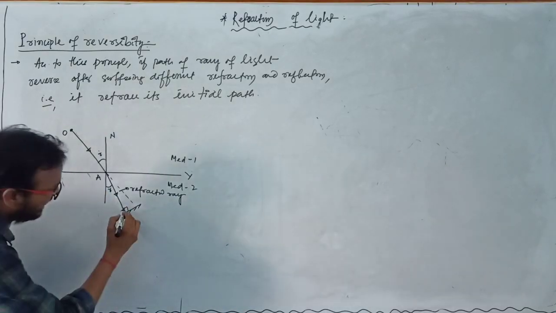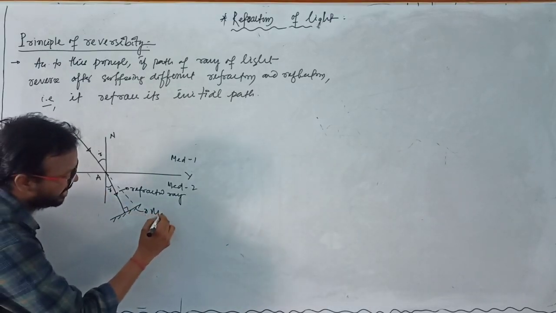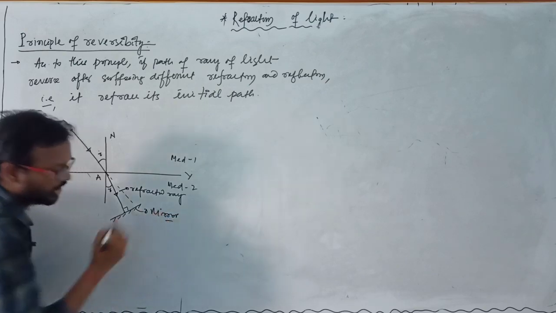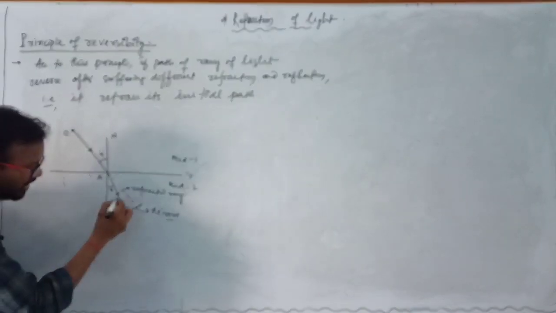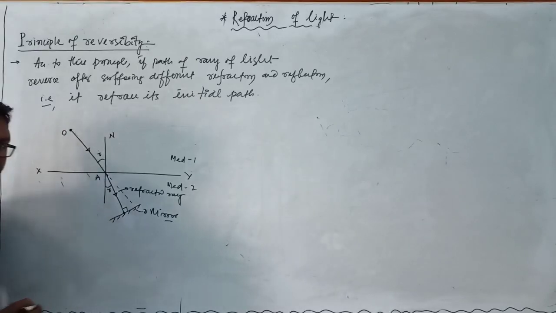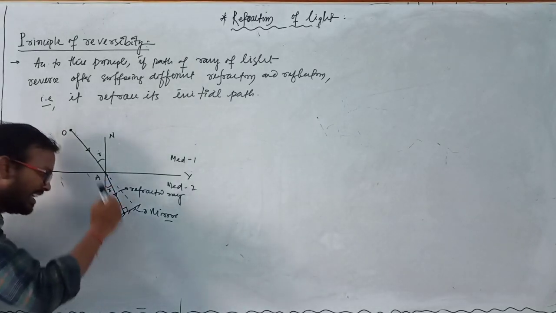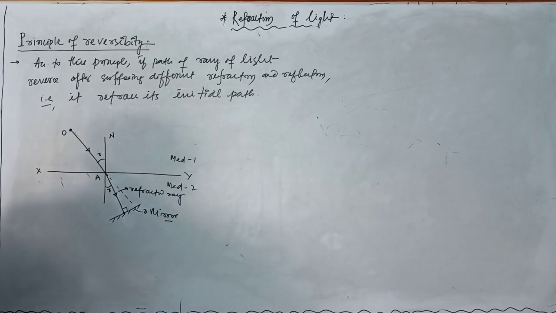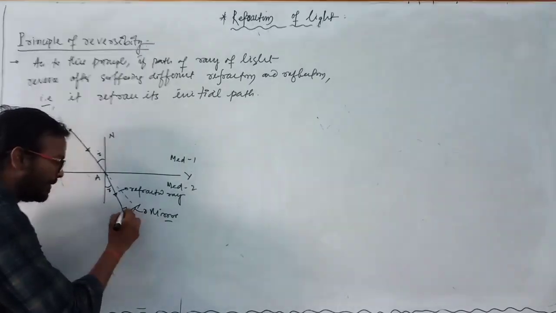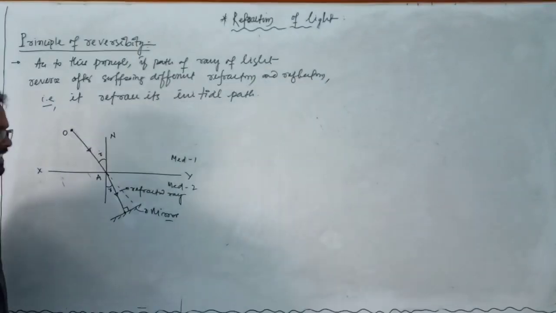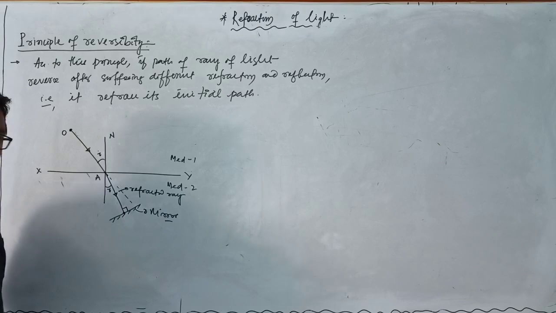This angle is 90 degrees and this mirror is a plane mirror. Now if you draw a normal at this point of incidence, the normal lies along the same line, and the angle of incidence is 0 degrees.